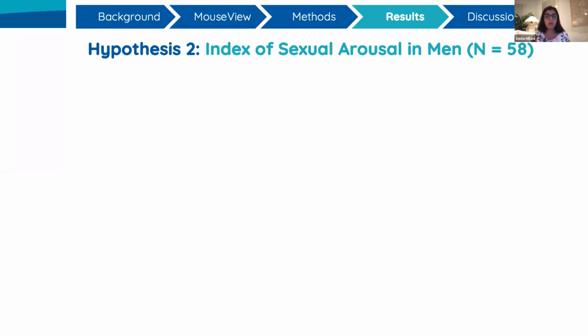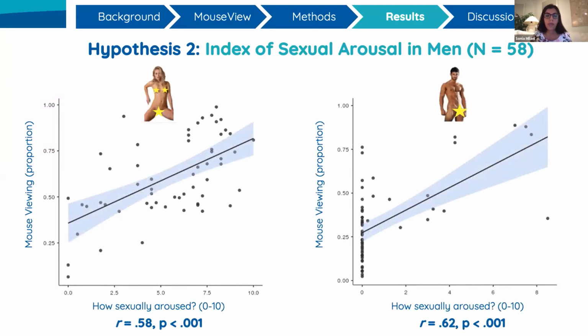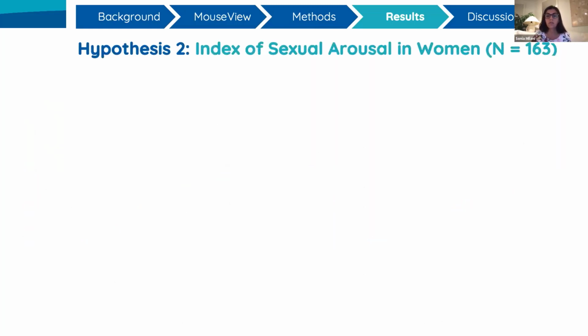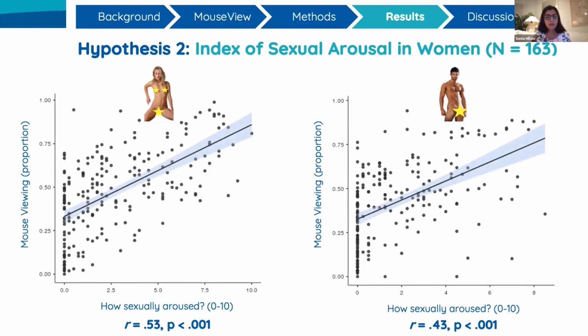So for men in our sample, we see the same positive correlations for both male and female models. And as you can see on the graph on the right, for men viewing and rating male models, most data appear on the lower end of this scale. So low sexual arousal rating and less mouse viewing. And this is expected given our mostly heterosexual identifying sample. And similarly for women, we saw positive correlations for both male and female models. And as you can see, the magnitude of the correlations is slightly lower than men's. And this pattern, again, is consistent with the gendered patterns that are observed using other methods, where the observed effects are much stronger among men than women.